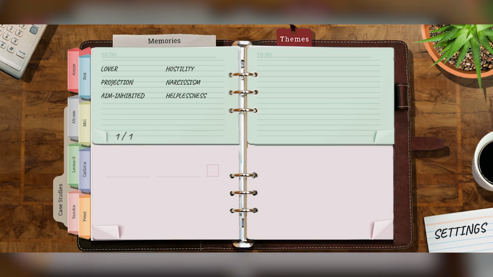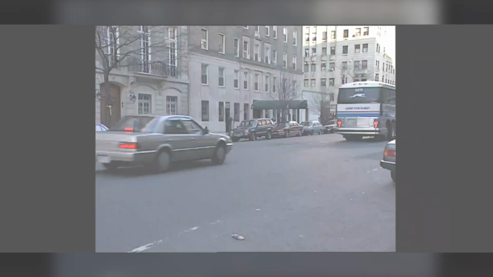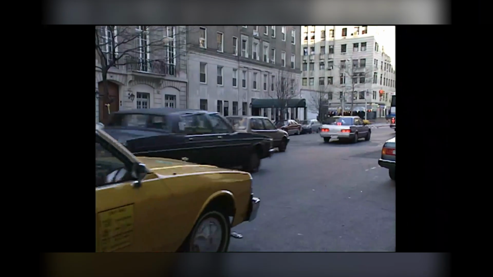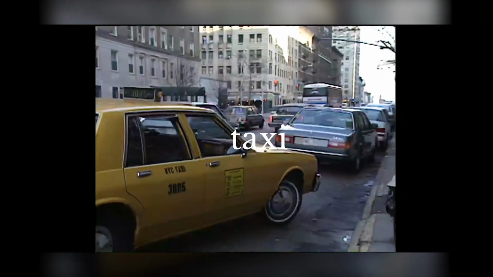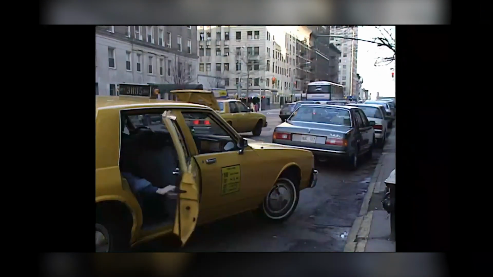But right here, I'm going to click on this. Now, where should we go? Let's go for lover. And I think aim inhibited. Yeah, that was interesting learning about that. So let's click on that. And then we have another video pop up. And it's so fascinating, this game is, because let's click on taxi and see where that leads us.